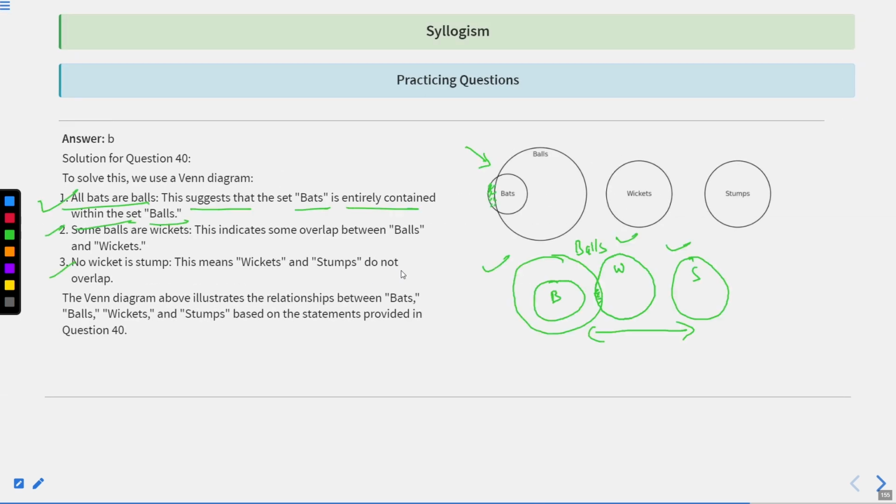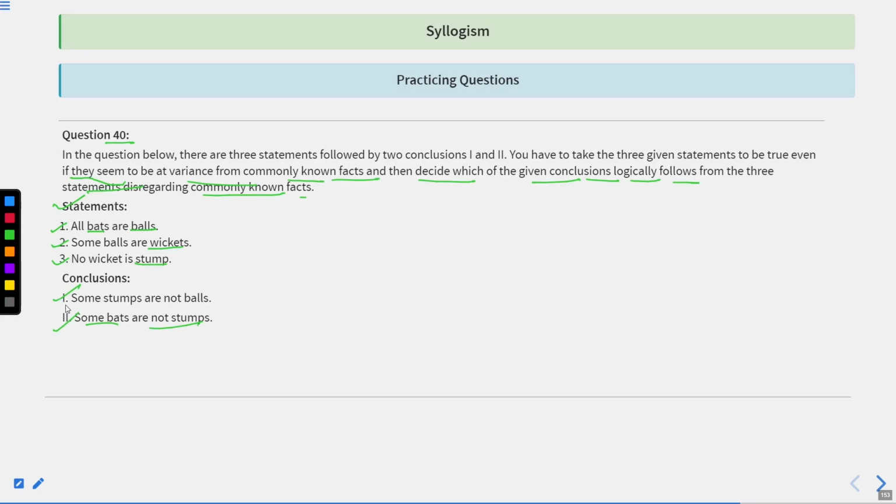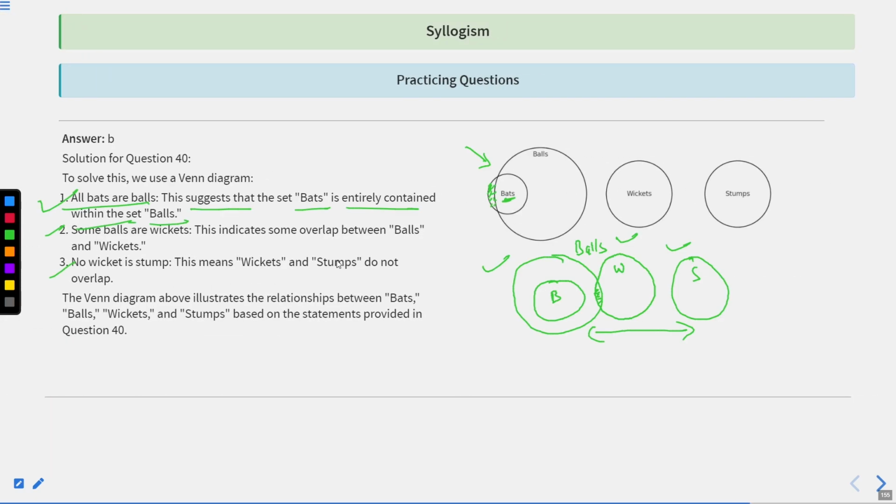This can be a possibility because the subject here is bats, and there is a direct inference between balls and wickets. And when we talk about stumps and wickets, there is a direct relation saying that wickets are not at all related to stumps. There is no wicket which is a stump. So what we can assume from the statement is conclusion 1, which says no stumps, because there is no relation between stumps and balls. You cannot say there is a relation.